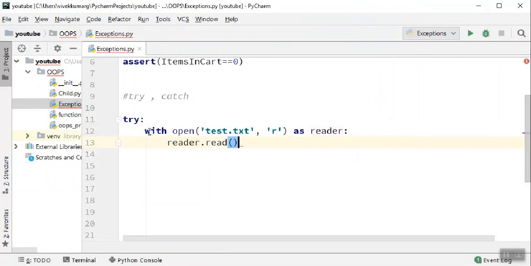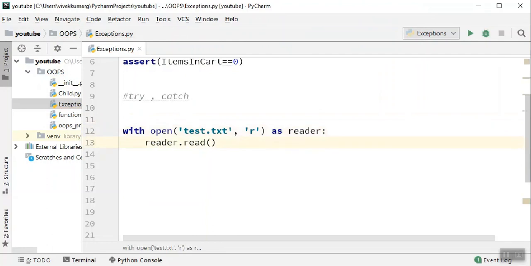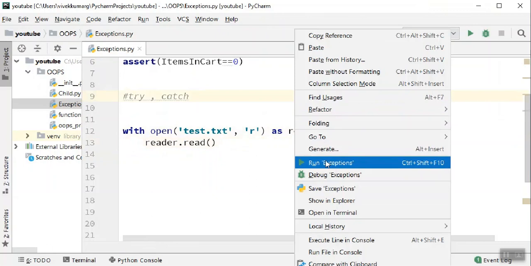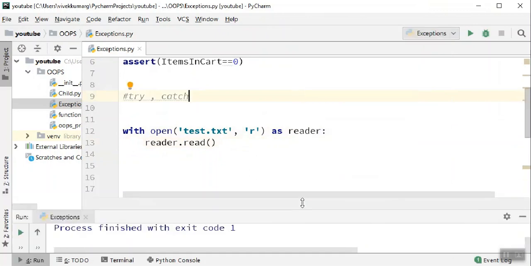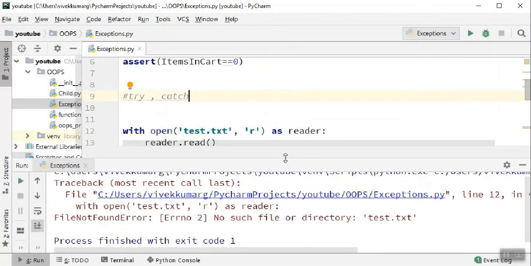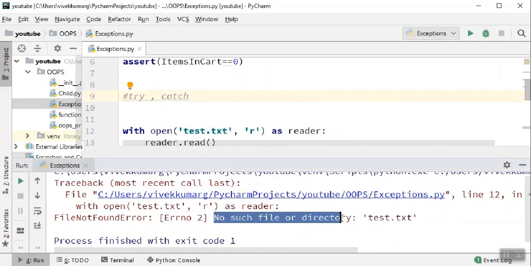Before we add the try block, let us understand how this performs without it. Let's run this and see what happens. We knew there's no test file here and it gives this error: no such file or directory test.text.